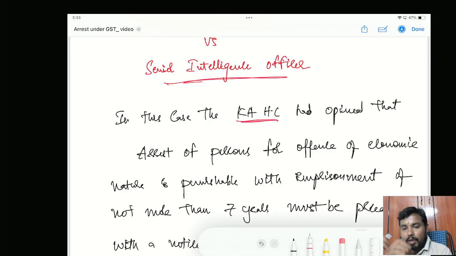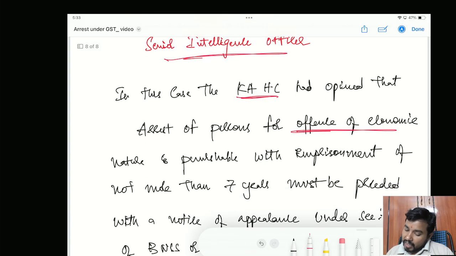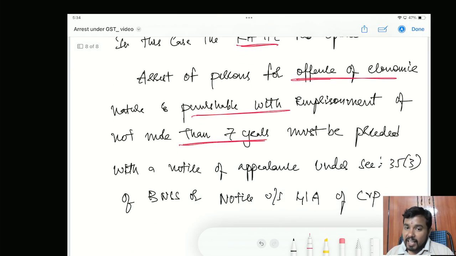Many a time the Supreme Court has said, and many High Courts have also said, that it is a settled thing. In the case of economic offences, where the offence is punishable with imprisonment of not more than 7 years, the person accused of this offence has to be served a notice under section 35 subsection 3 of BNSS or section 41A of CrPC.